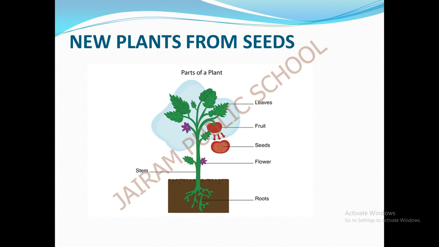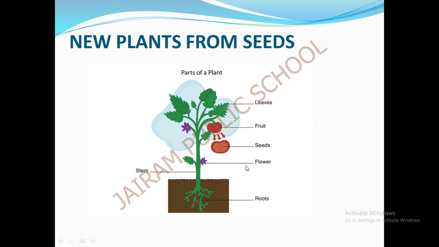This is a picture of a fruit, and this is the seed inside the fruit. This is a small flower, and after some days it will grow into a big flower, and the flower will change into a fruit. Inside the fruit the seeds will be present.